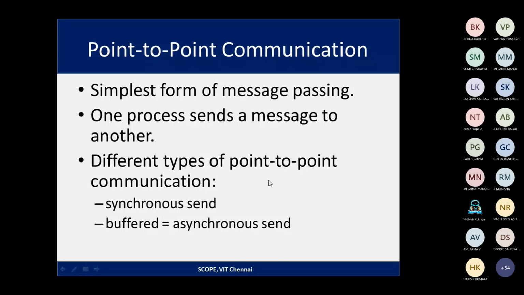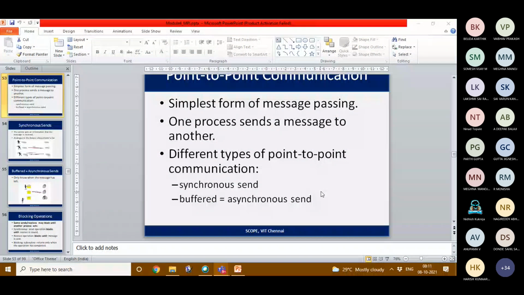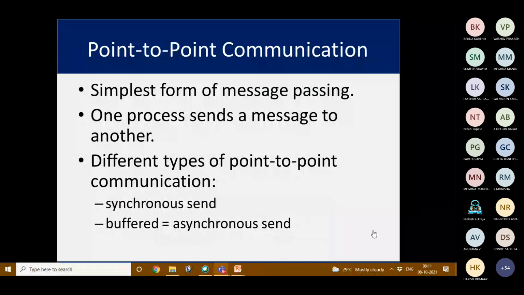So in MPI we have two types of communication.